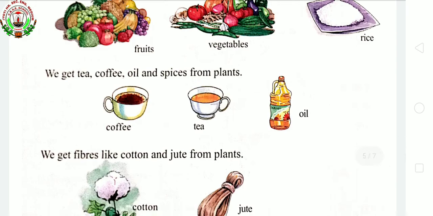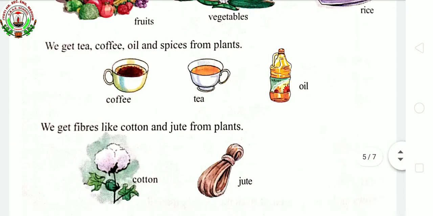We get fibers like cotton and jute from plants. So children, here you can see the cotton plant. From that plant we get cotton, and jute is there too. So what is the use of cotton? In the summer season, which type of cloth do you use? Cotton, right? Yes, those clothes are made from cotton. And whatever mats and bags we use generally come from jute. And rope, that rassi, is made from coconut fiber.